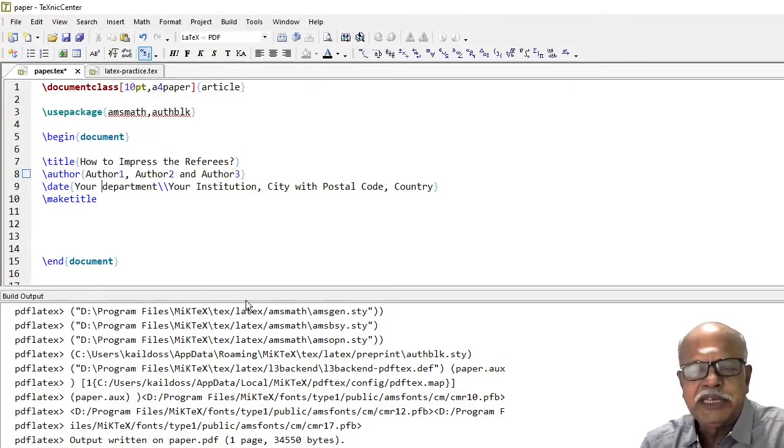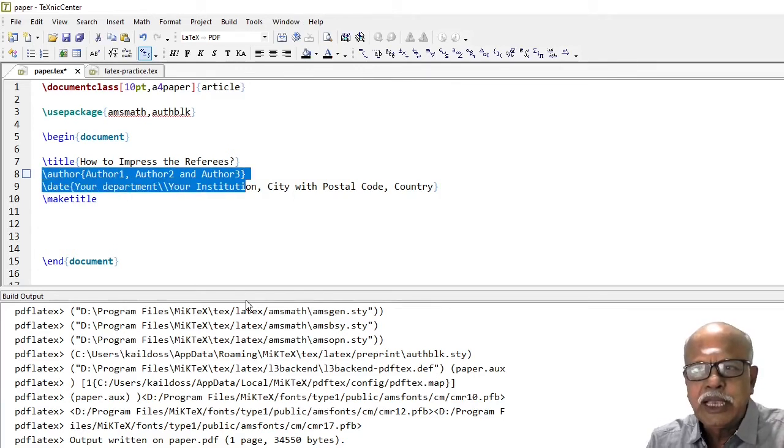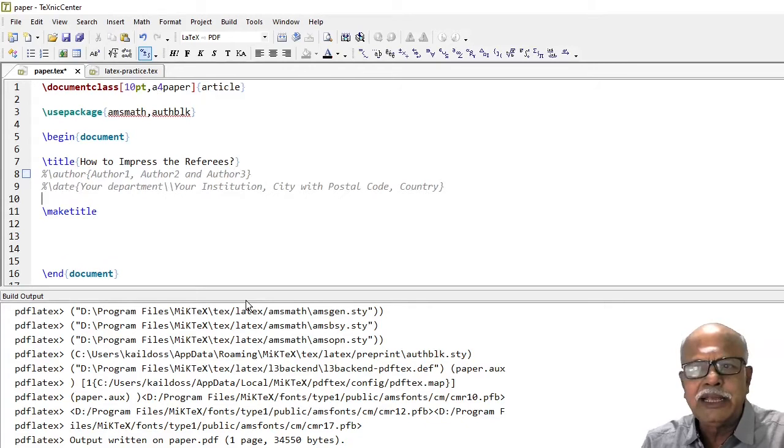Now, I mentioned that all the three authors in this particular example have got the same affiliation. Only then this structure will be useful. But this is seldom the case. Three authors may have three different affiliations, addresses. In that case, use the authblk style file and the coding is slightly different.